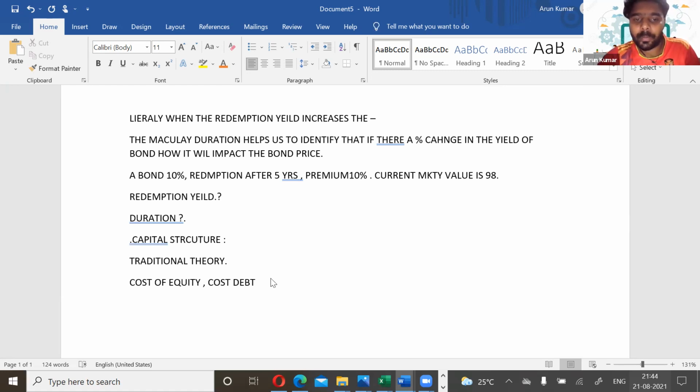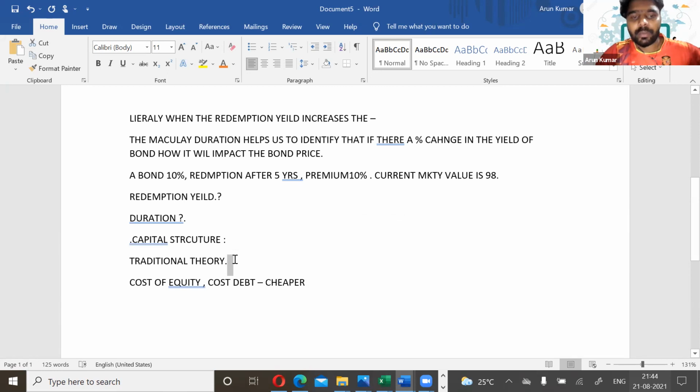Debt is cheaper, right? So the traditional theory suggests that. This is about the impact of financing on your capital structure. That's the topic.